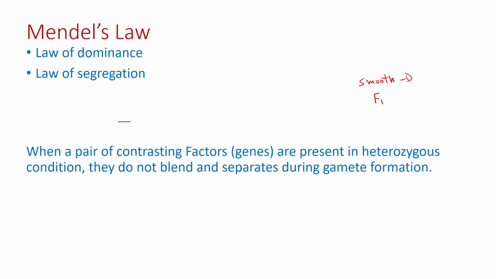So the round seed is giving rise to the round gamete, and the wrinkled seed is giving rise to the wrinkled gamete. And if there is a heterozygous condition, suppose there is a chromosome in which both round and wrinkled characters are present and the gametes are formed, the gametes will be round as well as wrinkled. They separate during gamete formation.